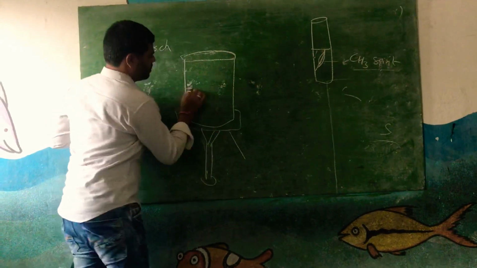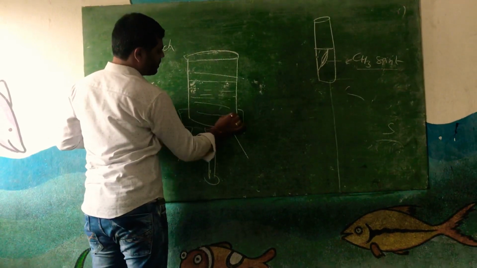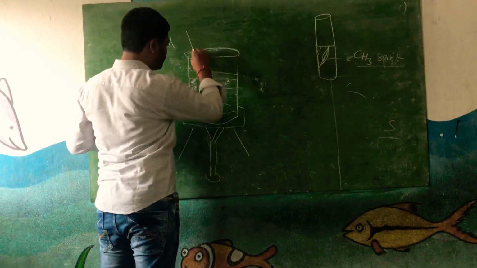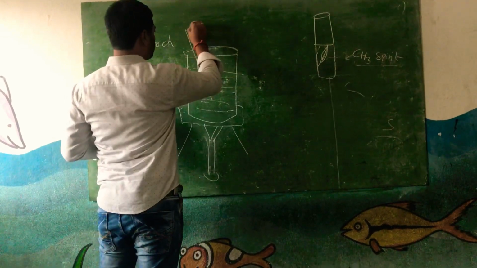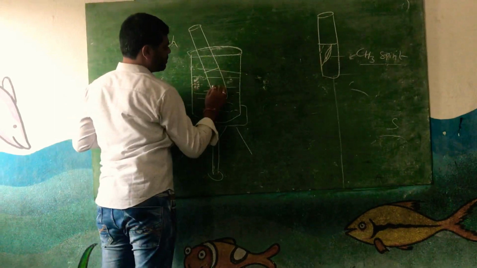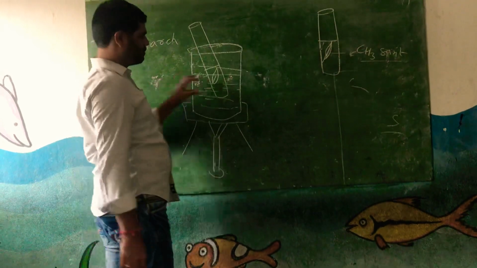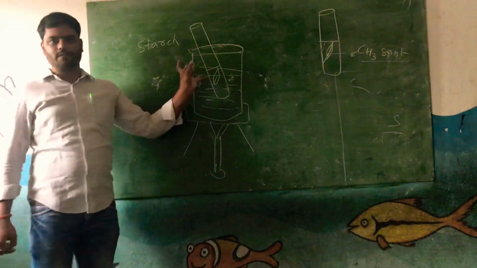The beaker is totally filled with water, boiling water. We should keep this test tube in the boiling water. Then you can observe for some time. In the presence of boiling water, the spirit will take all the chlorophyll pigment from the leaf.